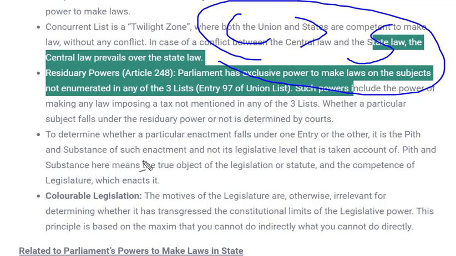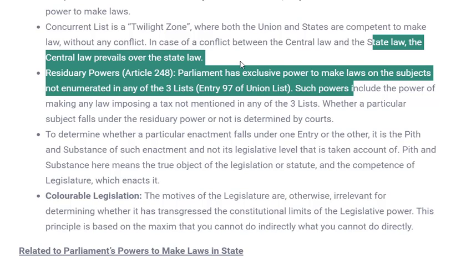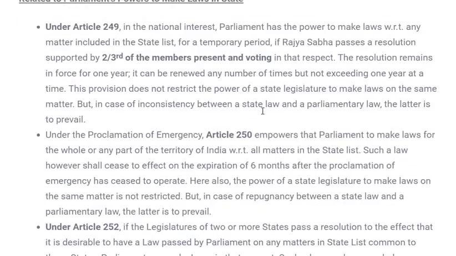So if there is any dispute between state and union on making laws on each other's subject matter, for example the center makes laws on a state subject matter, then the law made by the center would prevail and exist. So this is all about the legislative relation between state and union. I hope you have understood this.